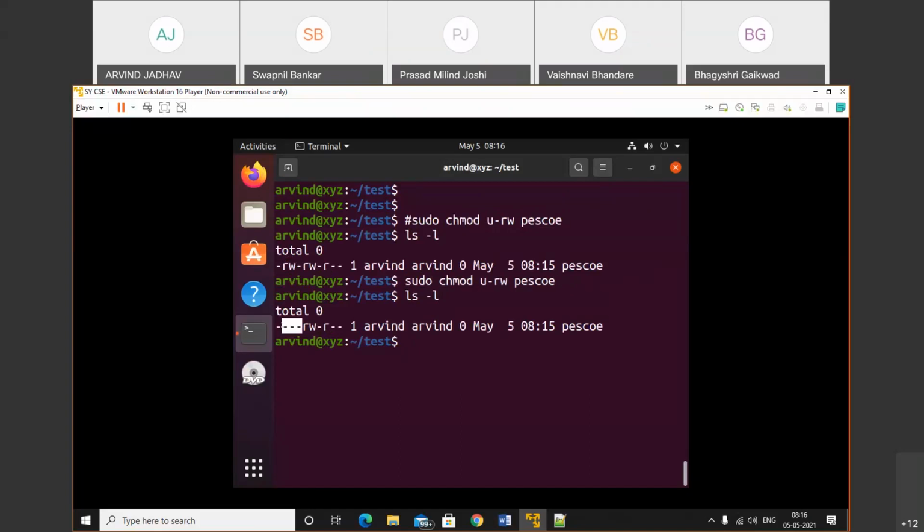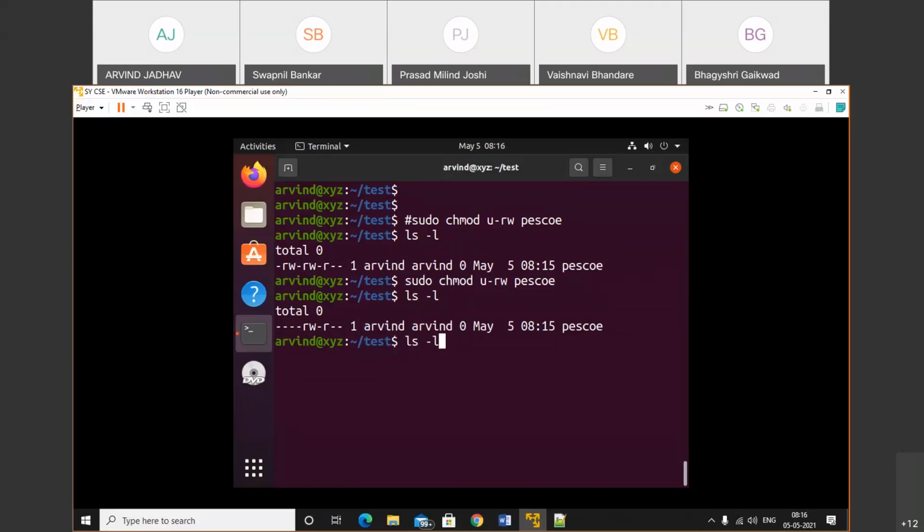That means the owner of the file cannot perform read and write operations. So who is the owner of that file? The user Arvind is the owner of that file. Okay, so let's do that another way.